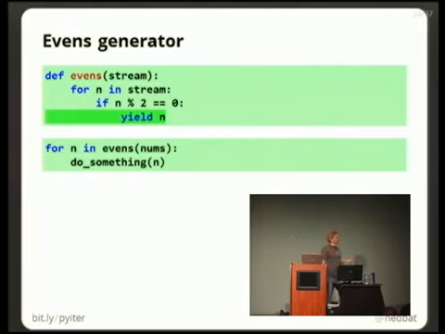By the way, if you look in Python 2, range is a function that returns a list of all the numbers. Xrange is a generator that produces the numbers as you need them. Range of 100 quintillion will run out of space. Xrange of 100 quintillion will run out of time. That's how you can keep them straight.